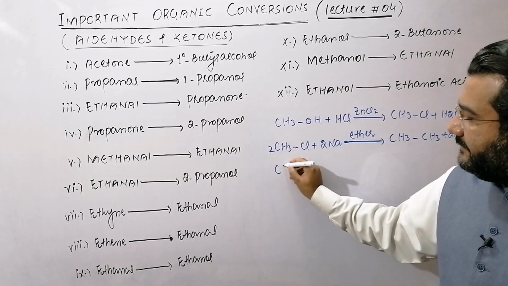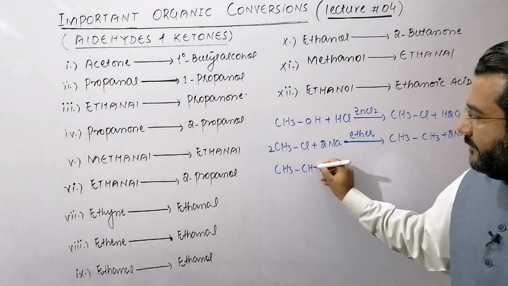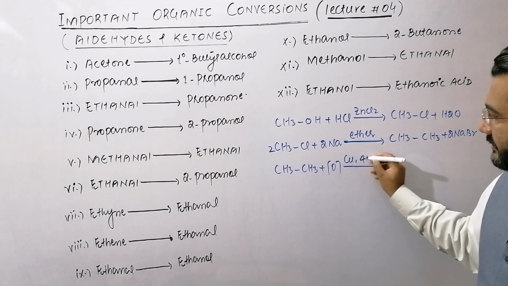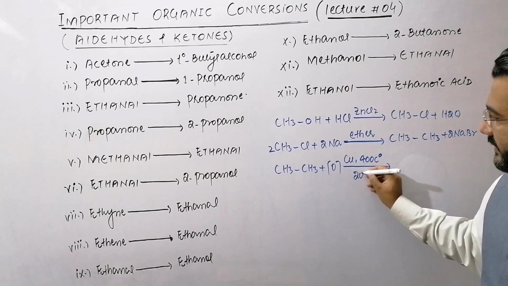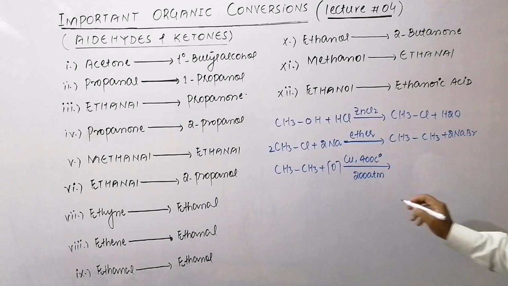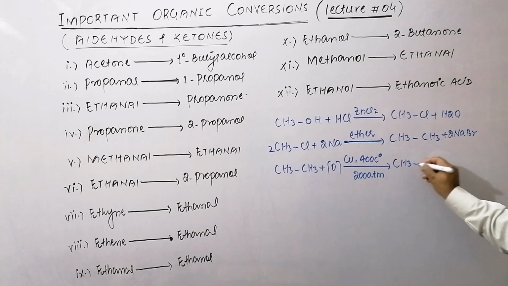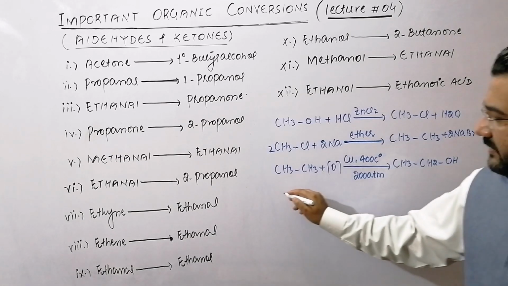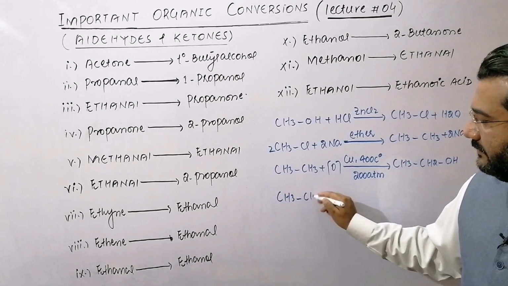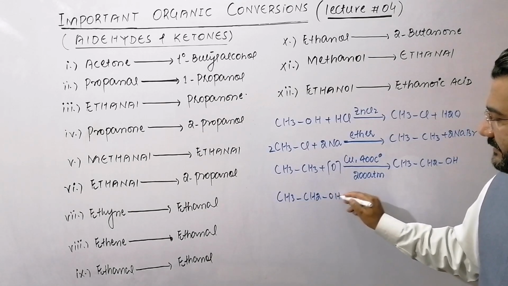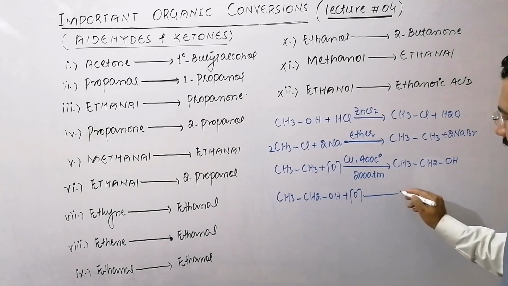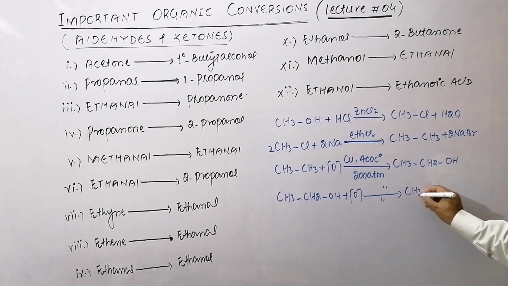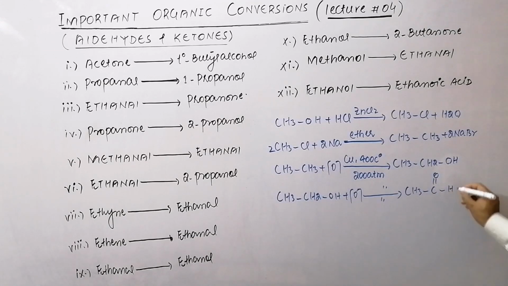Now this ethane can be oxidized by using copper as a catalyst, 400 degrees C and 200 atm pressure, and that will be converted to first of all ethanol and then ethanol is further oxidized under the same conditions, copper 400 degrees C and 200 atm, and that will be changed to ethanal.